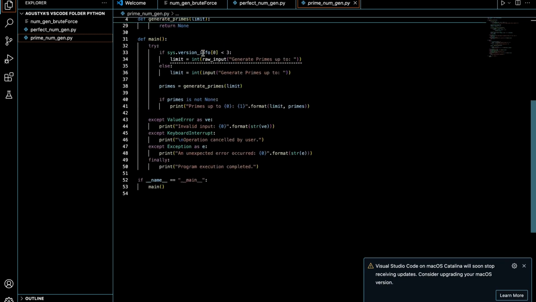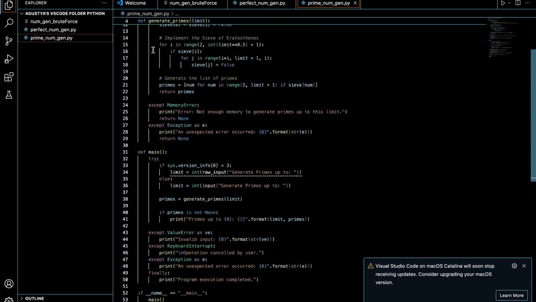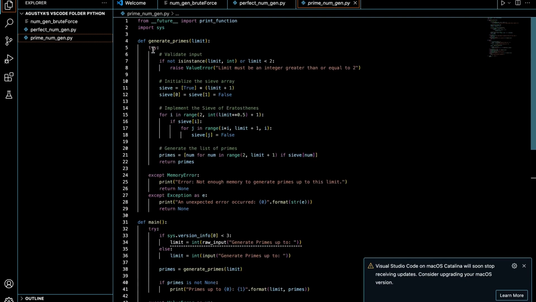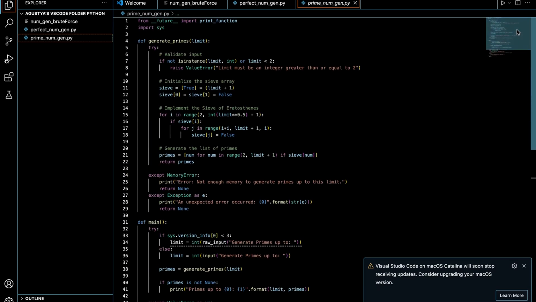Okay, so now we're doing the 54 line prime number generator. So I'm going to go through this really quickly, and we'll also get a quick preview. Just so you know, both my perfect number generator and my prime number generator are going to be on my Python images and logos